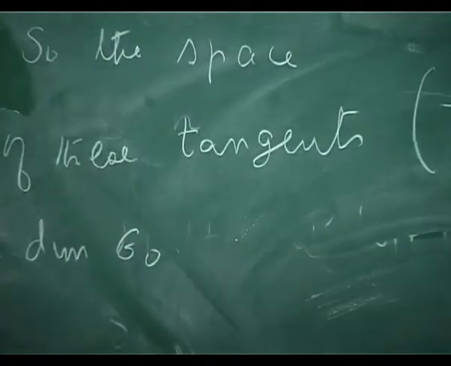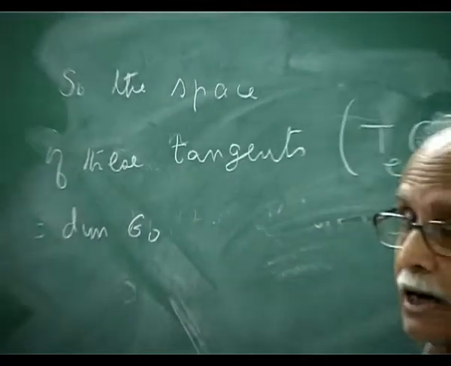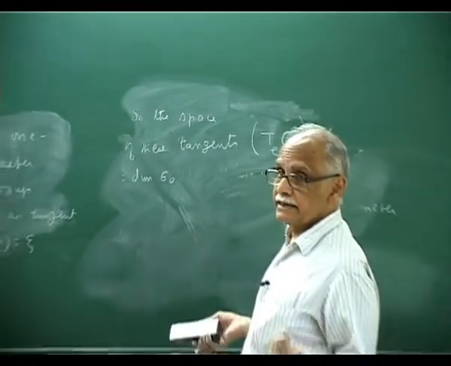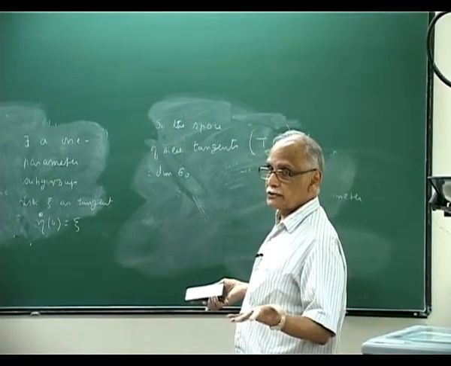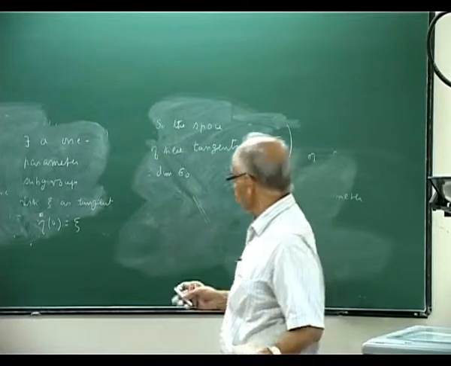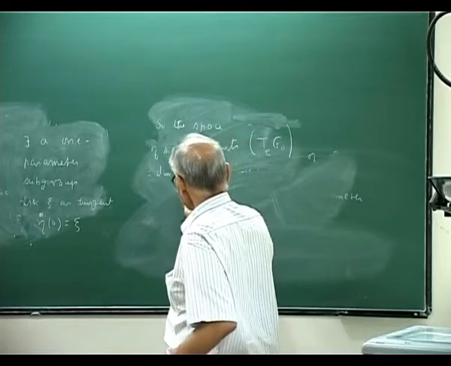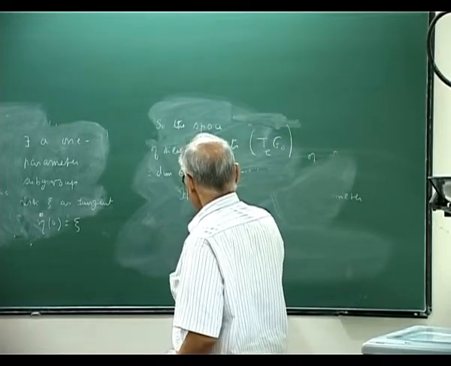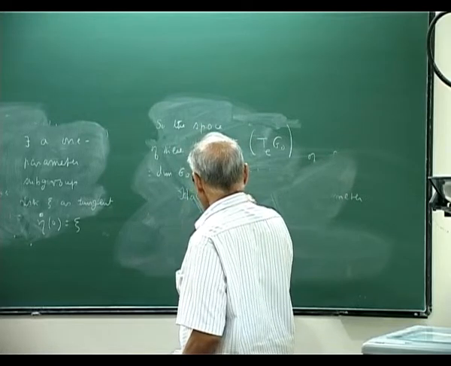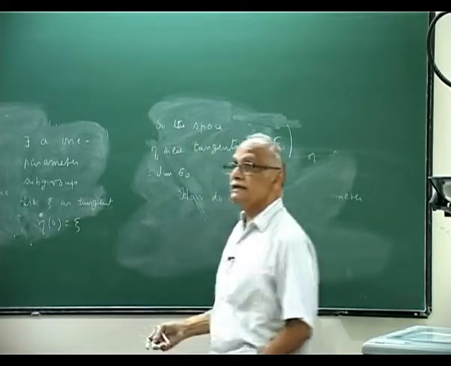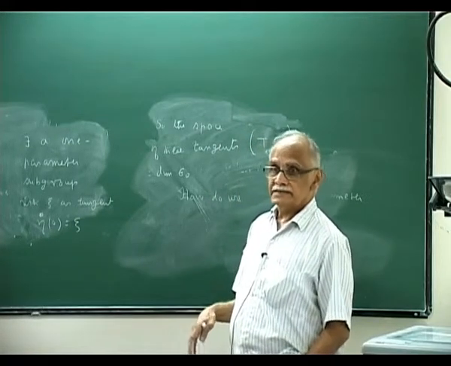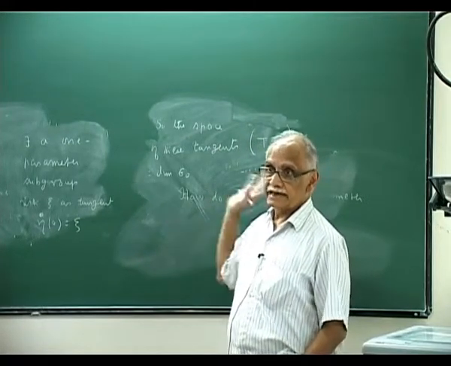Now the question is, how do I incorporate information about the product law in G0 in these tangents? Until now, there may be two different Lie groups of the same dimension, and at this level I cannot tell them apart.